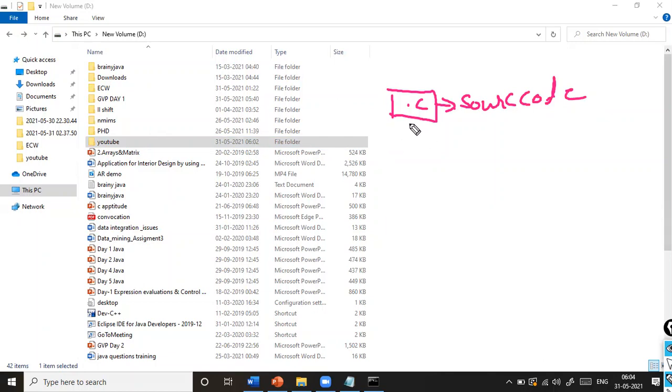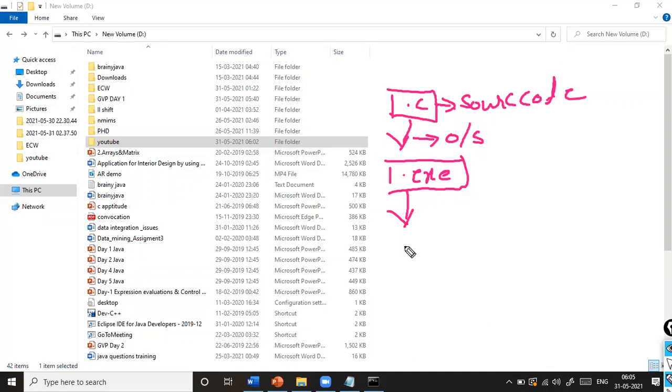Once you compile the source code, you will get an .exe file, that we call an executable file. When you are compiling the source code, it will check on which operating system you are compiling, and this exe file can be executed only on the same operating system on which you have compiled.